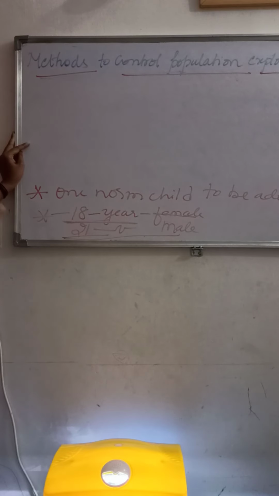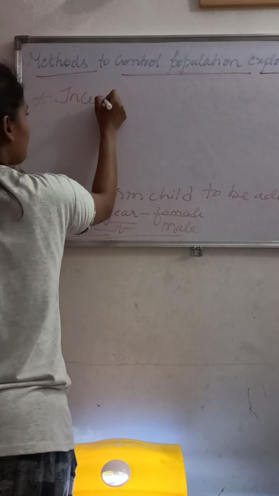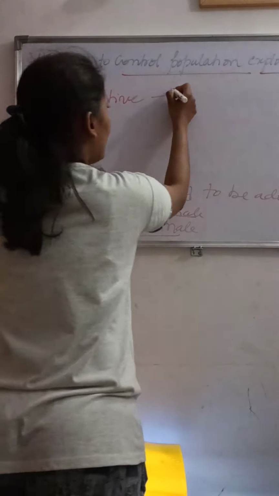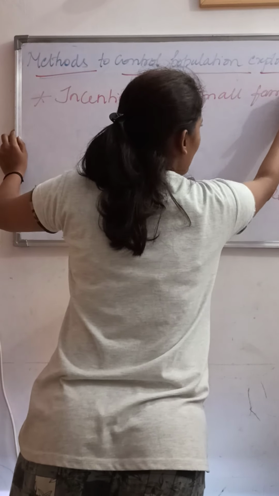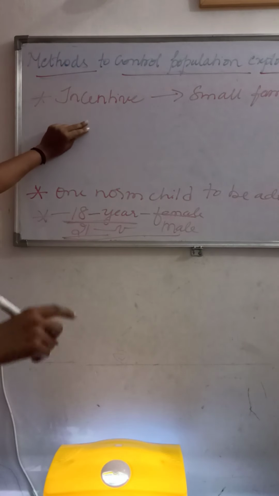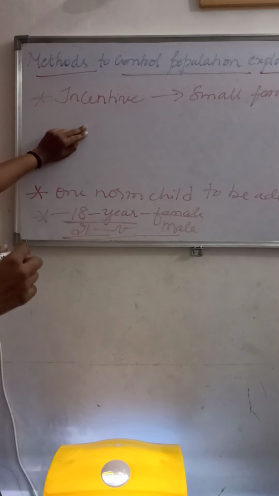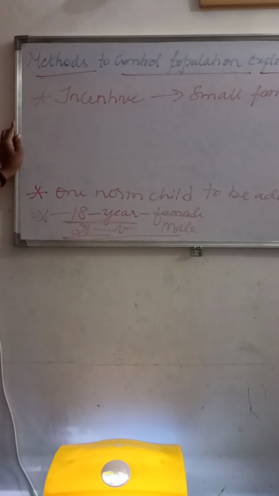Next, we can give incentives for couples who have small families. Particularly if a couple has a girl child, the government provides a scholarship and free education for that girl child. By promoting these things we can control the population explosion.